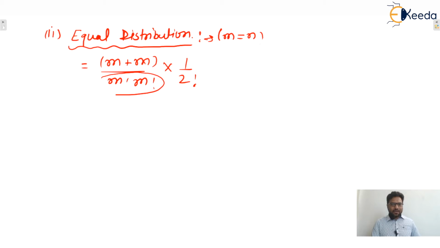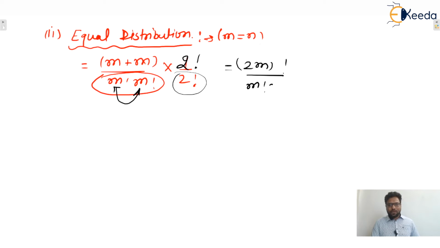That is guaranteed if two groups contain the same number of elements, then there will be a division. But because the groups are distinct, in the numerator also there will be a 2 factorial. So this becomes 2m factorial divided by m factorial into m factorial, divided by 2 factorial, multiplied by 2 factorial. This 2 factorial in the numerator is because there are two groups.